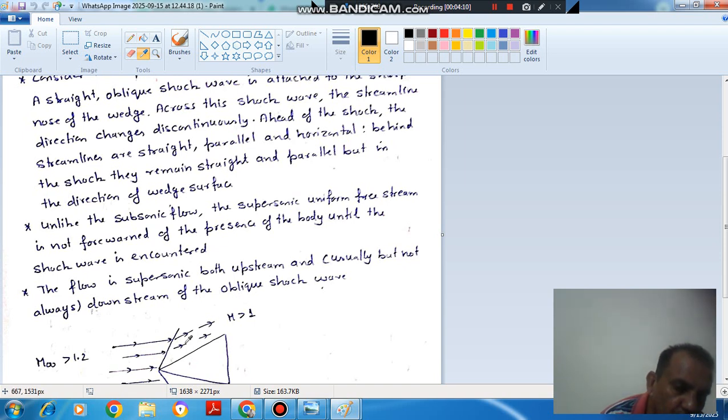So here the flow can be subsonic, but we are considering the supersonic flow regime. So here the flow will be supersonic, and after the shock the flow will also be supersonic. The Mach number is so large that even if an oblique shock occurs, it remains more than 1. It decreases but remains more than 1. That's why it is called supersonic flow regime.